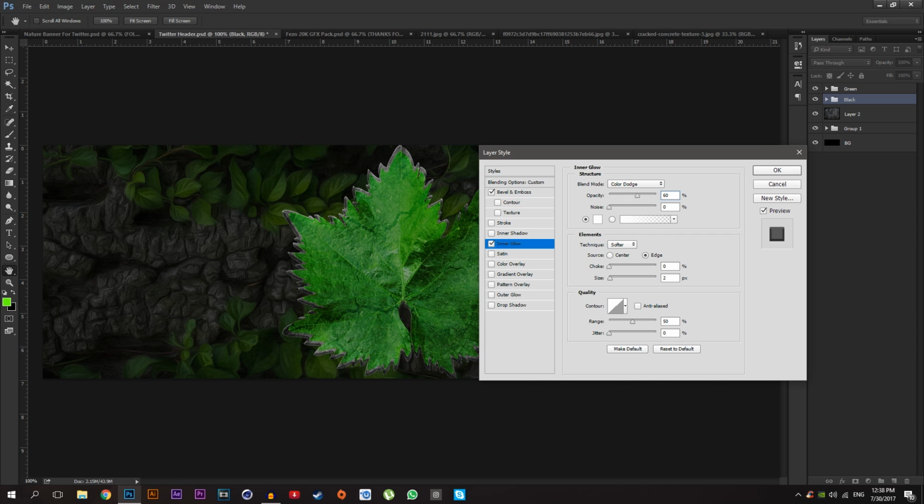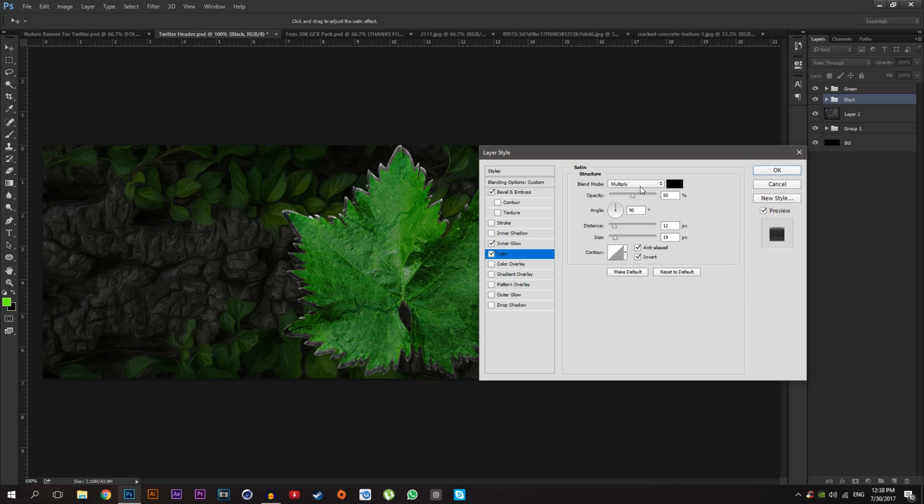Go to inner glow, go to blending mode, select color dodge and opacity. You can play around the opacity, but I'm going to select, let me see, 67 looks good, and size maybe 8. Going to make the opacity down about 60. Okay, you can play around these options and opacity and go to setting and change the blending mode, color burn, and opacity down about, let me see, 5 works good.